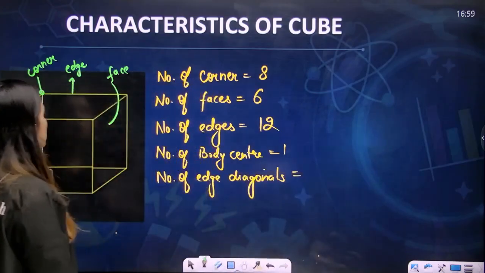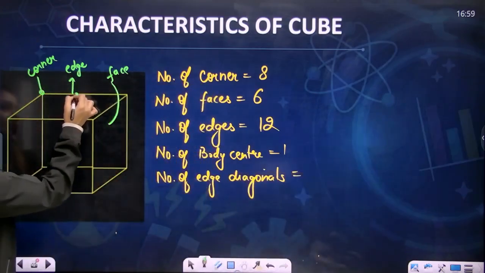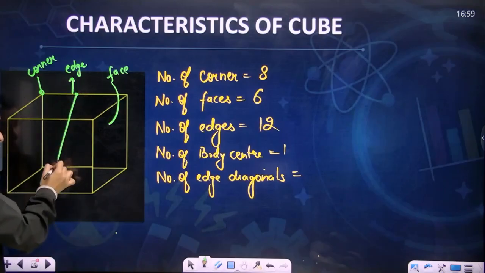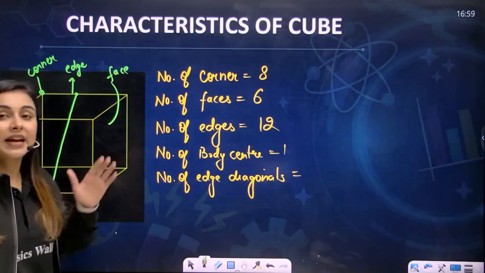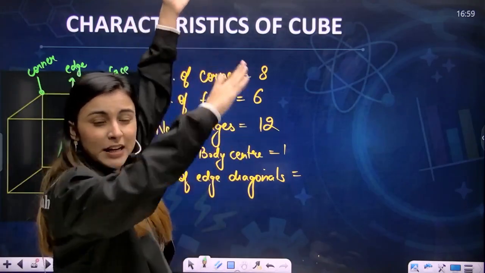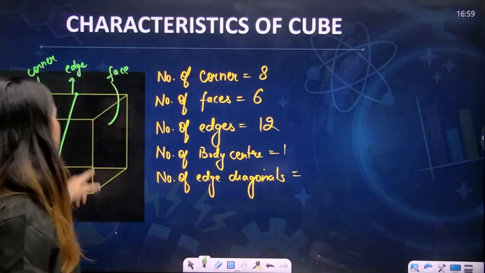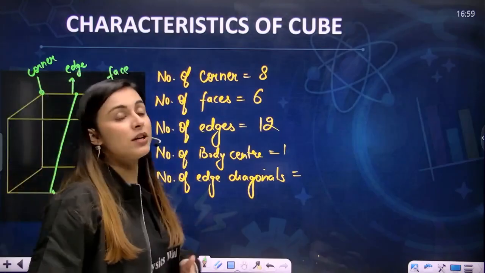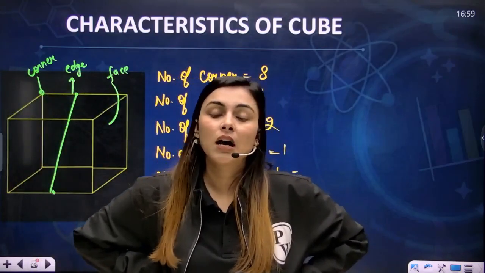So my dear students, you know that this is your edge. You also know that this is an edge. The edge diagonals are always a diagonal drawn from one edge to the completely opposite edge. So this is an edge diagonal. This is an edge diagonal. How many total edge diagonals are present?